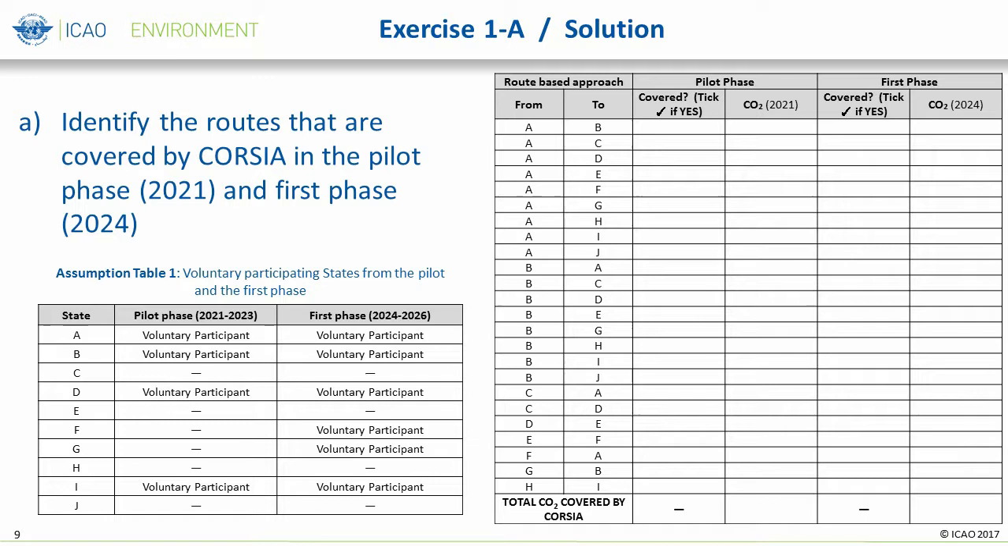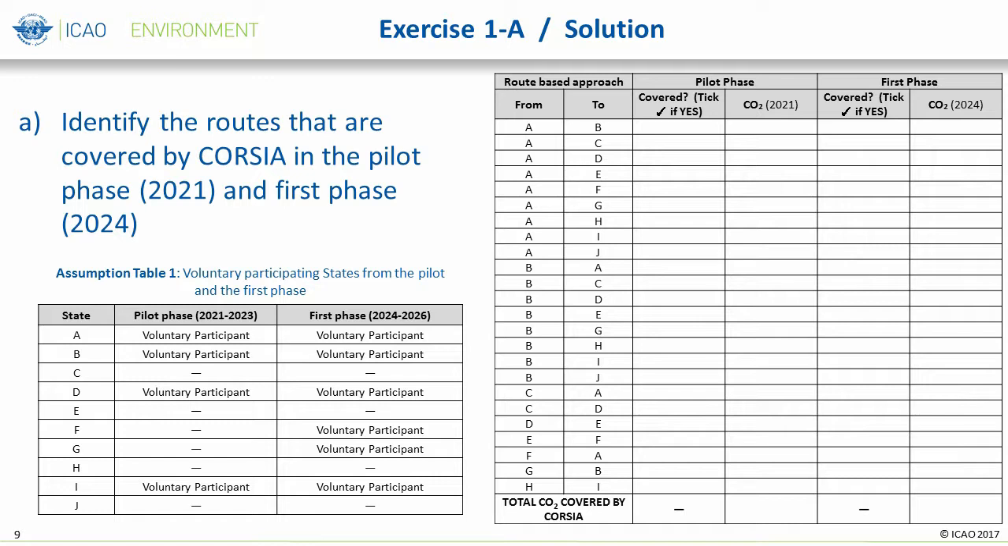You should use Assumption Table 1 to identify the states that have volunteered to participate in the CORSIA, and to identify the routes between these states in the table provided in the exercise sheet. It should be noted that the table includes states that are not voluntary participants from the pilot phase but will join CORSIA starting in the first phase.